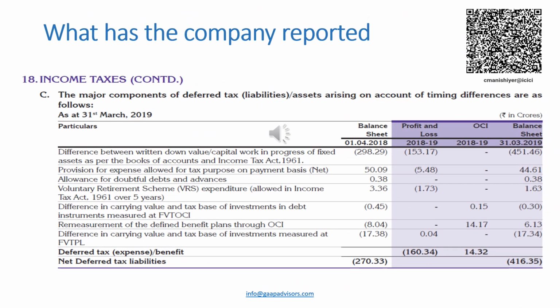A listed company in its published financial statements has disclosed the note on major components of deferred tax liabilities and assets on account of timing differences. In our view, the disclosure is not in accordance with Ind AS 12. The reason for the same is explained in the next slide.